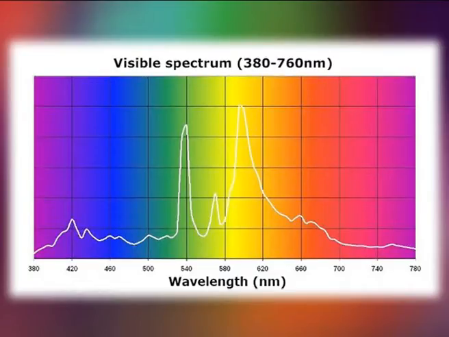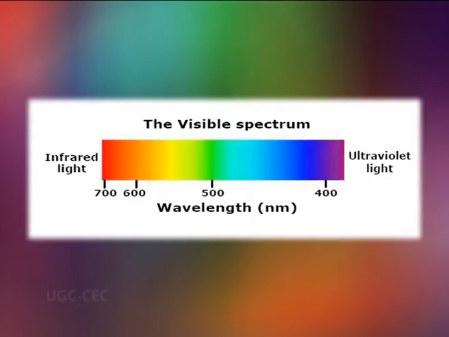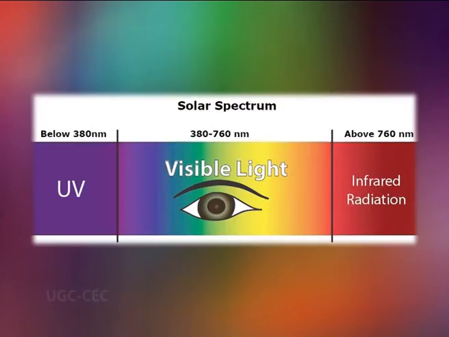Colorimetric procedures are limited to the visible portion of the spectrum. Photometric procedures, however, involve use of ultraviolet, visible and infrared portions of the spectrum. Sunlight is a type of radiant energy comprising ultraviolet light that is below 380 nanometer, visible light in the range of 380 to 760 nanometer and infrared light above 760 nanometer.